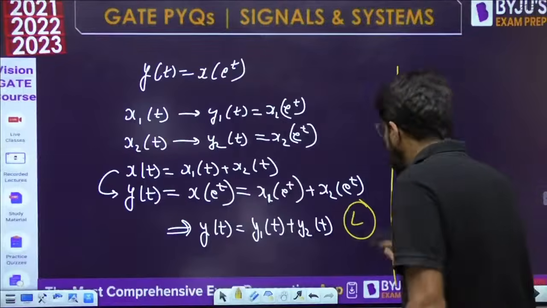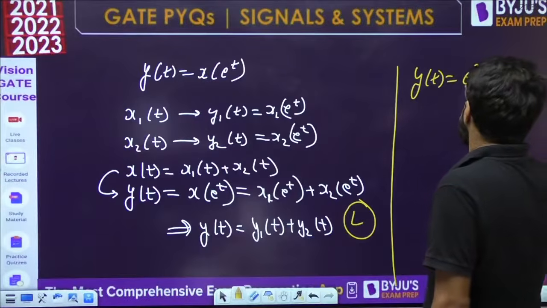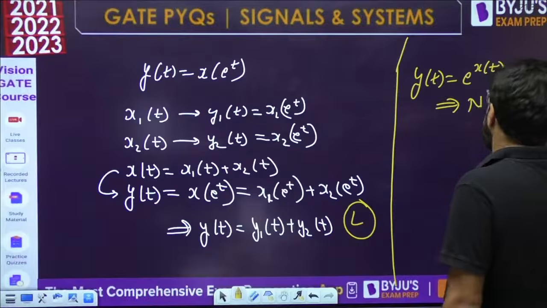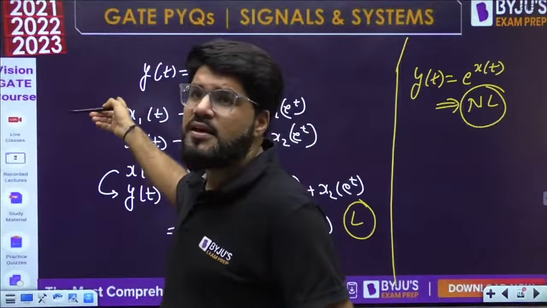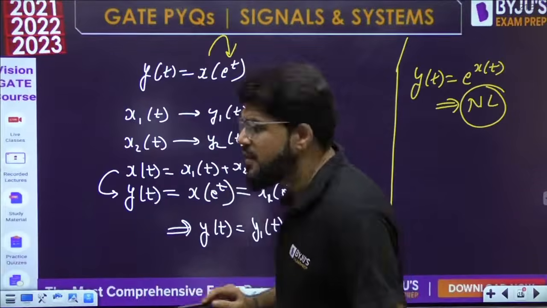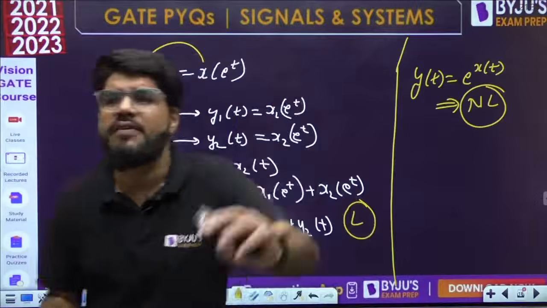Please pay attention. If the relation was of this form, y(t) = e^(x(t)), this is non-linear. There is a difference here. The relation between input and output in our case is linear. The input further depends on an exponential function of time, that is a different case. But the relation between y and x is simply linear. y has a power 1 dependency on x.